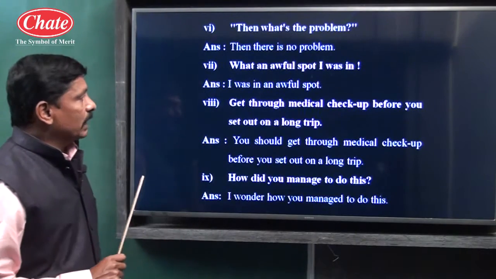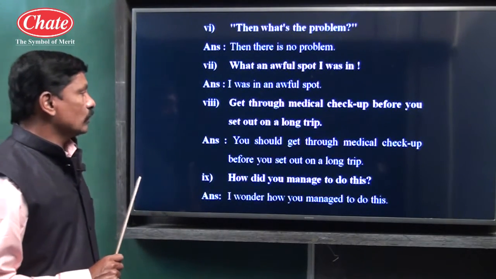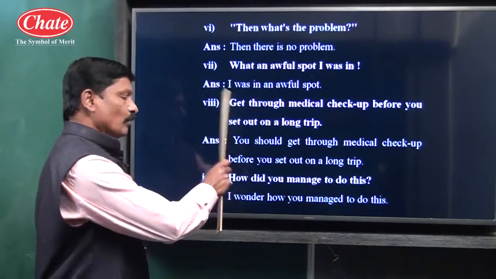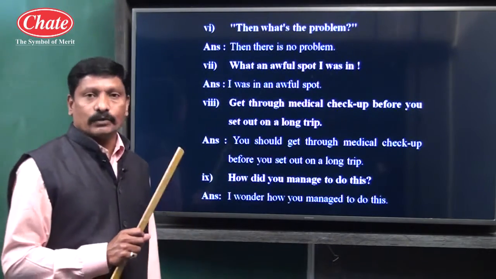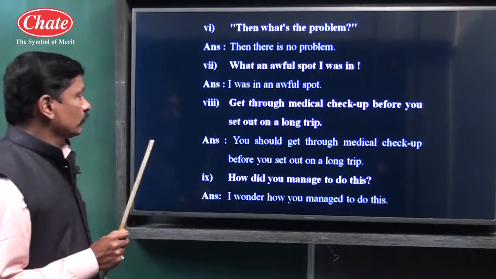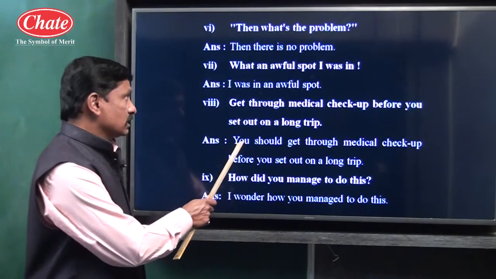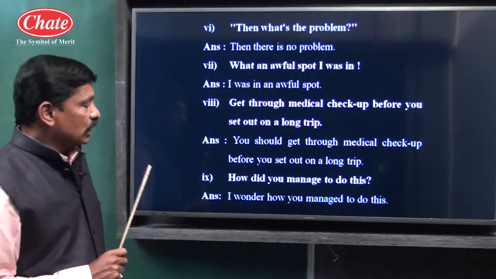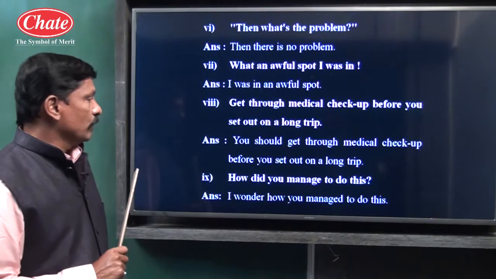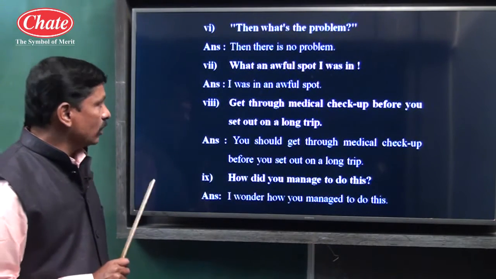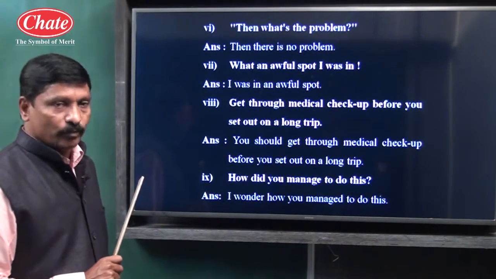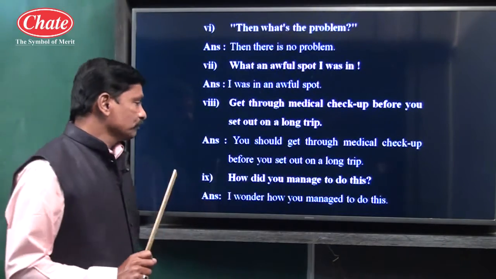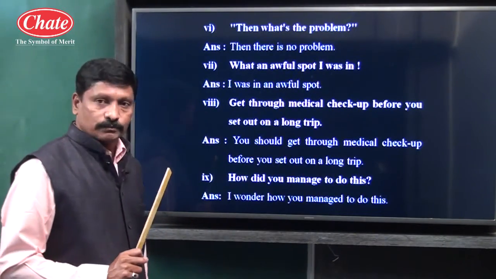Next, get through medical checkup before you set out on a long trip. Children, this is an imperative type of example. We have to convert it into assertive. So, you should get through medical checkup before you set out on a long trip. Assertive type of conversion.